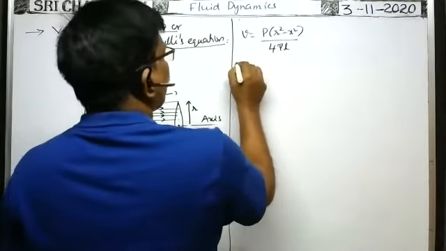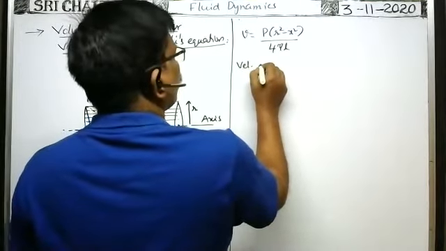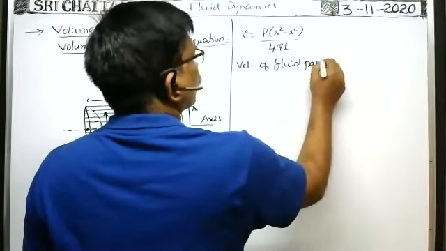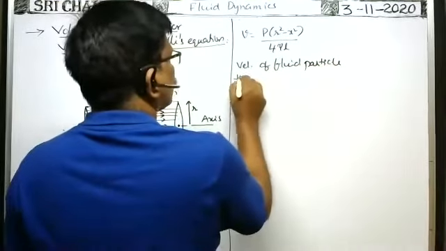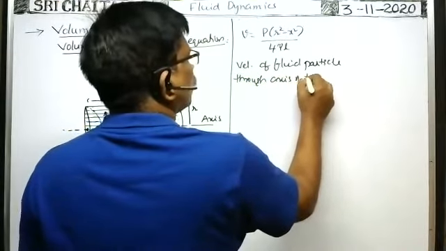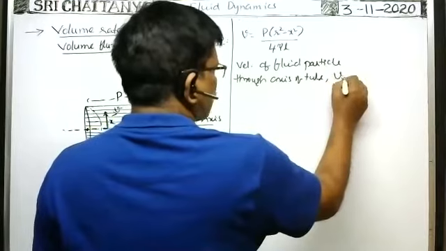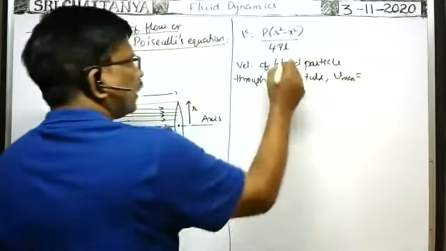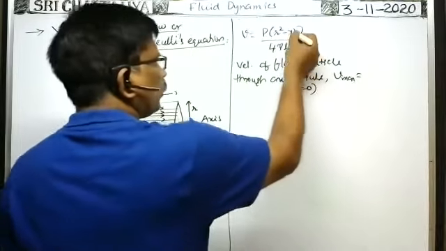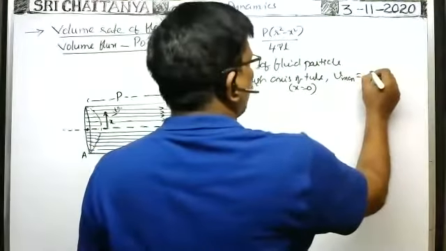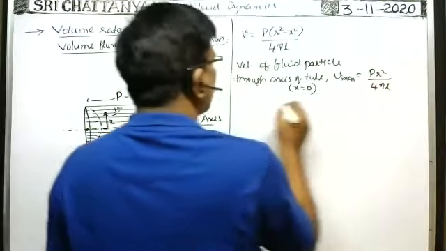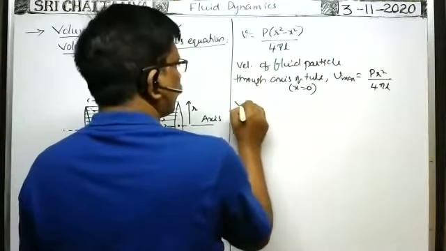The velocity of the fluid particle through the axis of the tube is the maximum velocity. When you put x equal to 0, we have P r square by 4 eta L. What is the minimum velocity?